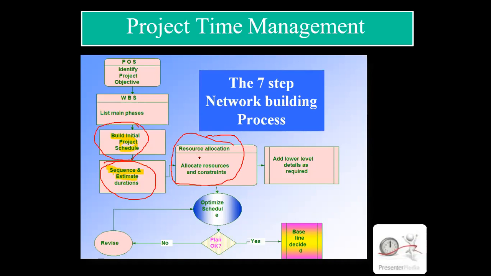Okay, in the work breakdown structure activities and days are already coming. So we'll take that, but the activity there is broader. If you are given just foundation work at 7 days, you should plan the micro level activities here. Add lower level details if required. If anything is required, you can add here. Otherwise, go to the next, optimize the schedule. So you can fit the schedule the proper way.